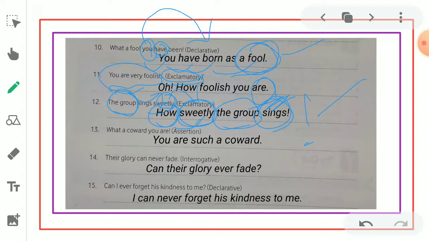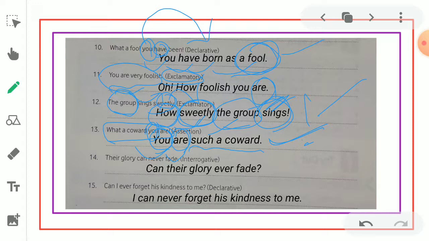Then, what a coward you are. It is in the form of exclamation. We have to turn it to assertion, which is nothing but a statement or declarative. You is the pronoun, and we can take you are as the helping verb. You are such a coward. Here the person is being criticized, and we are saying that yes, that person is a coward.